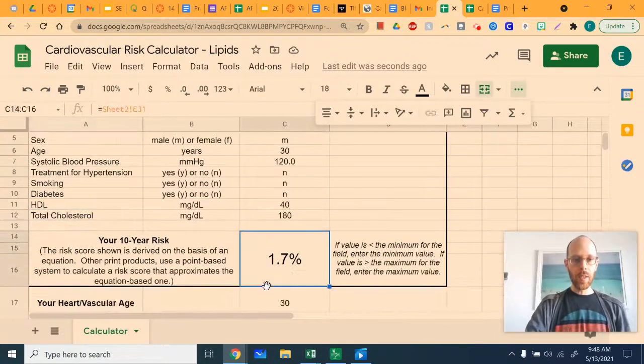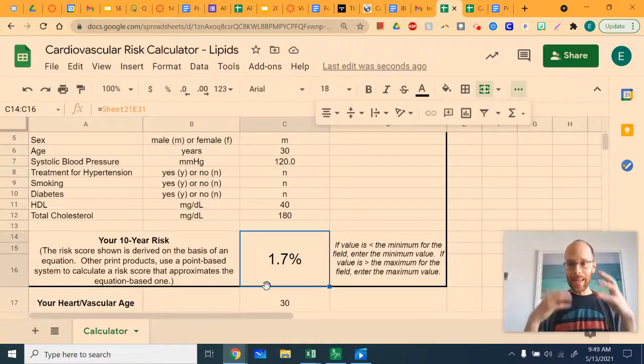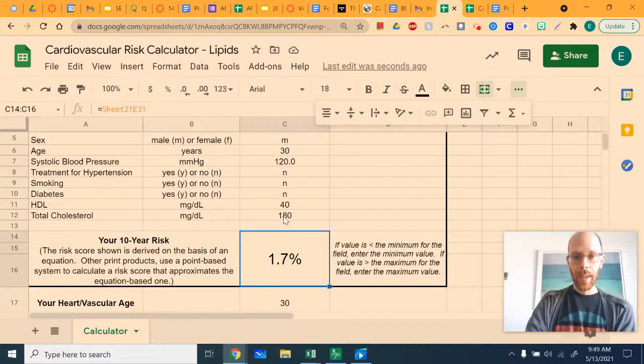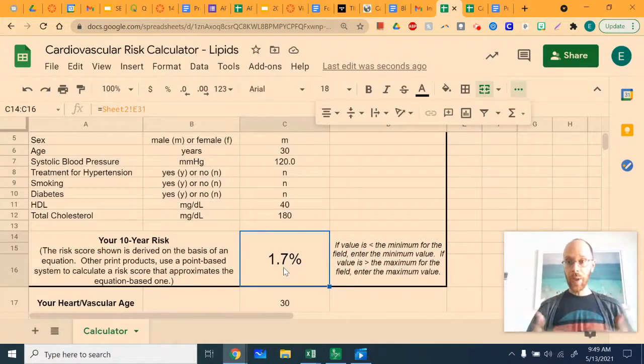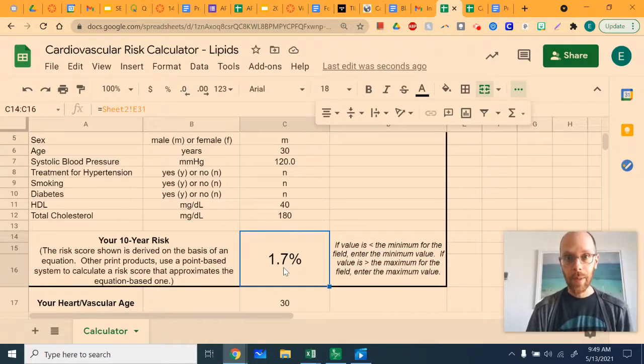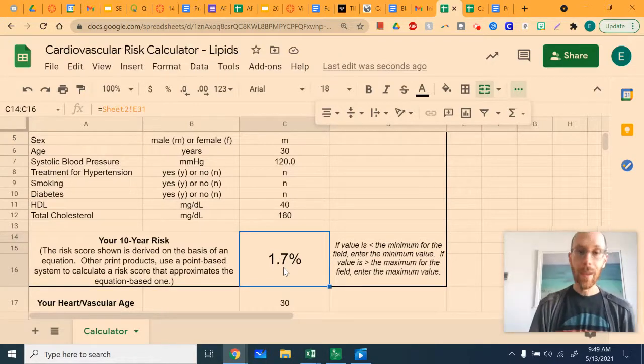Down here, you will see your 10-year risk. If you see a 10-year risk of 1.7%, that means that based on the data that has been gathered in the study, a person with your health has a 1.7% chance of having some sort of cardiac event in the next 10 years. In other words, if there were 100 people that were exactly like you health-wise, we would expect somewhere between 1 and 2 of them to experience some sort of cardiac event.